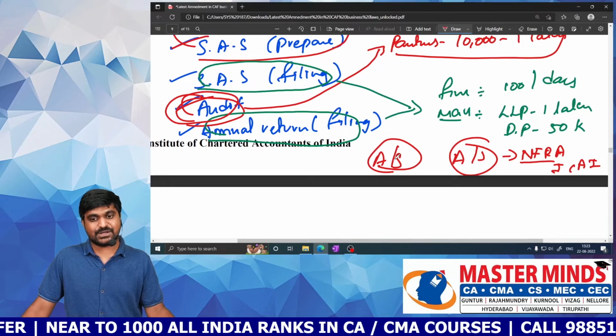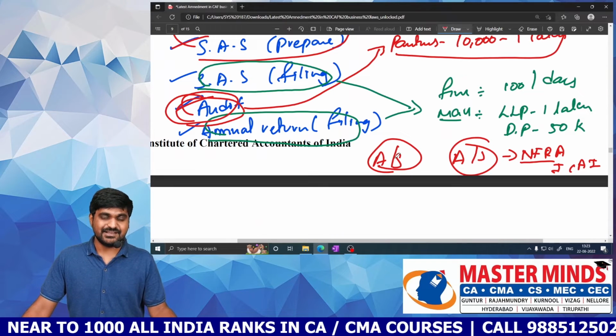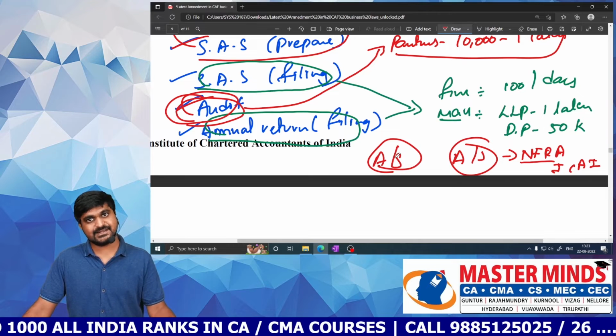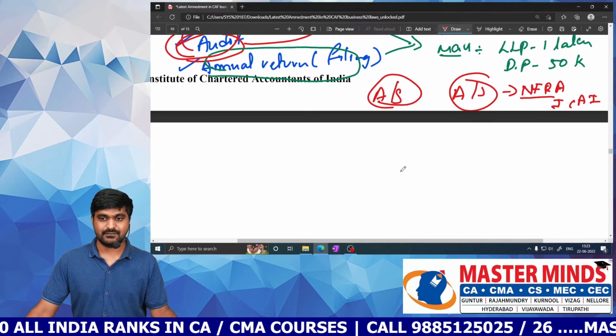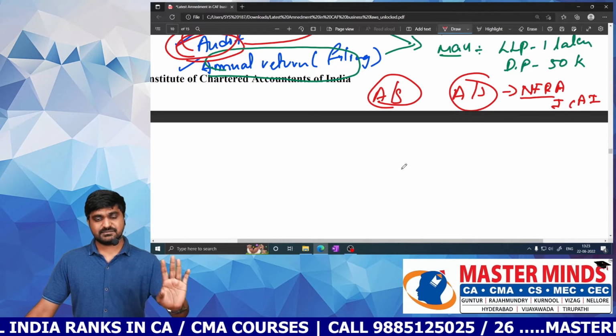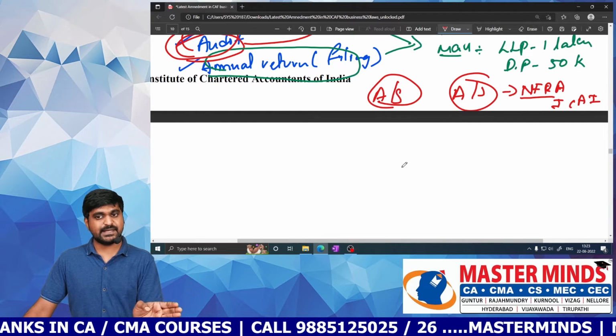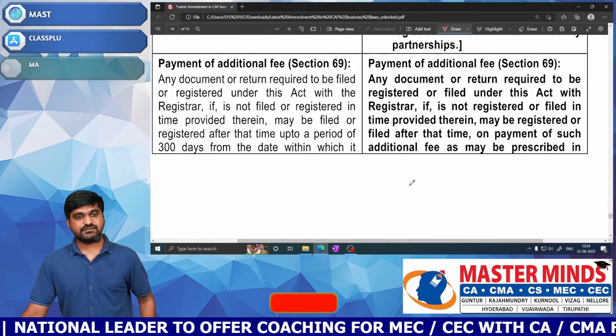So then what about accounting standards and auditing standards? This is not there in our syllabus. This is completely related to CA Inter and CA Final syllabus. So you need to remember that accounts must be prepared according to standards and audit must be done according to standards. Payment of additional fee.